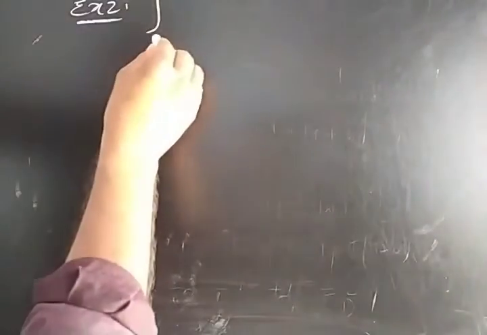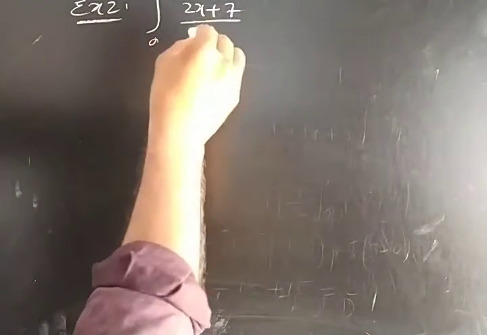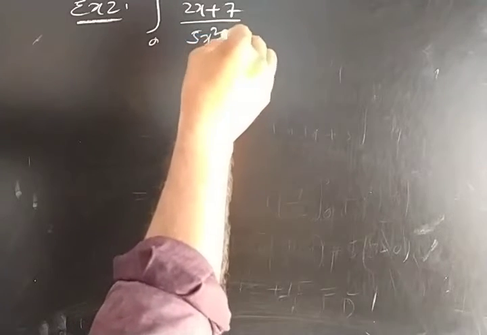Now the second problem, example 2: integration from 0 to 1 of (2x plus 7) by (5x square plus 9).